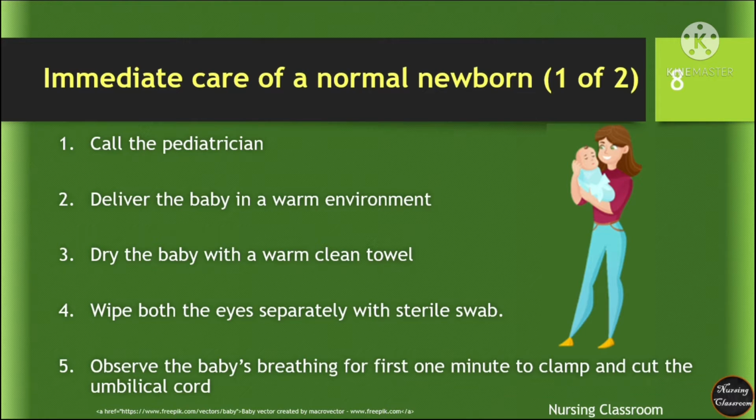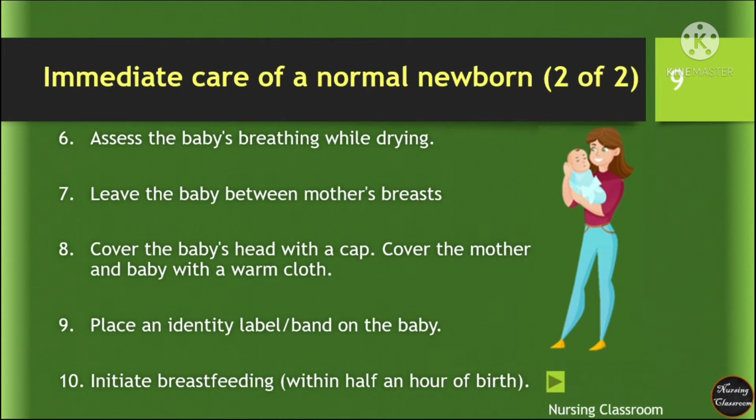Once these are completed, we have to cut the umbilical cord. Before doing it, observe the baby's breathing for 1 minute, then clamp and cut the cord. While drying the baby, assess the breathing. Once we do all such vital steps, leave the baby between the mother's breast.